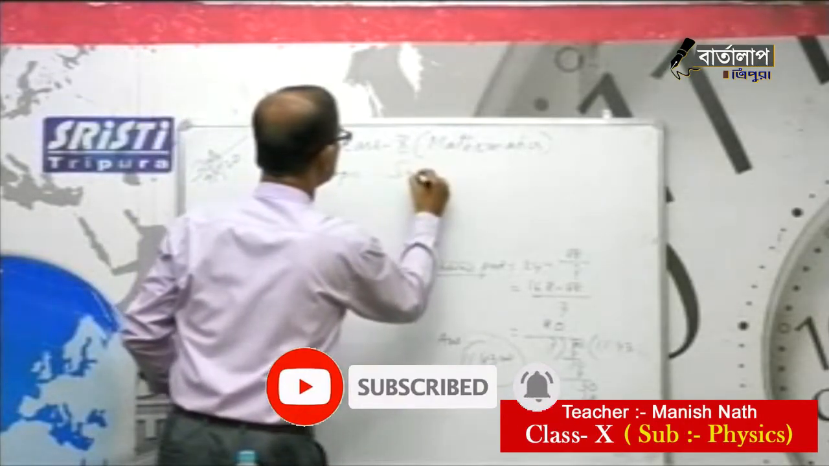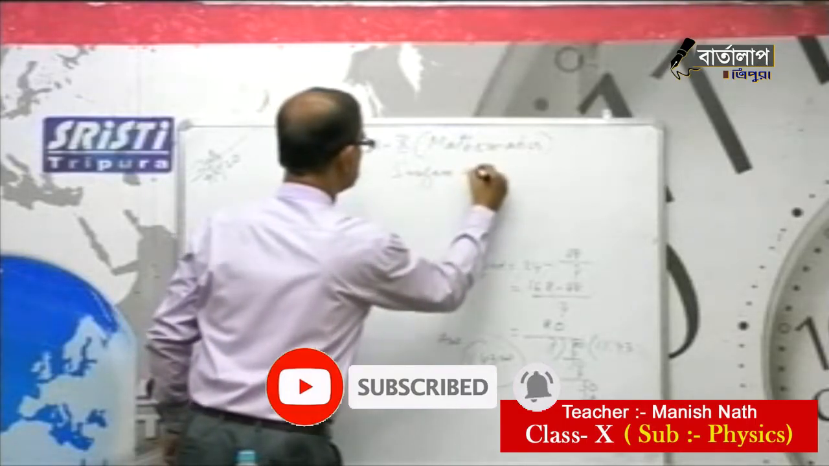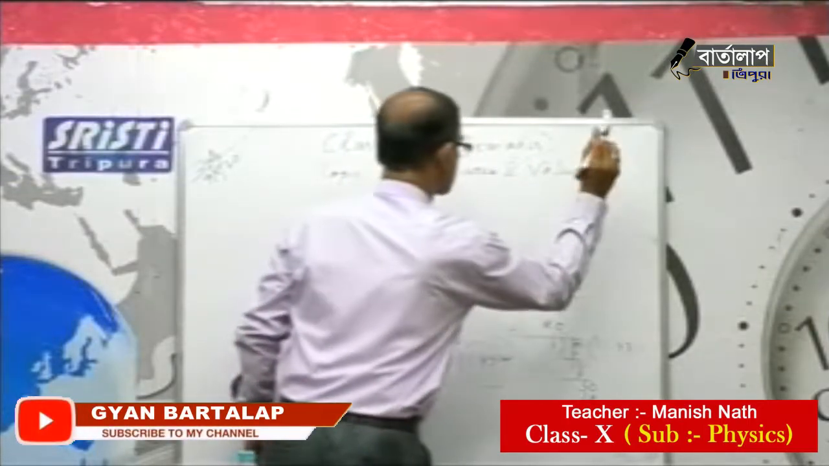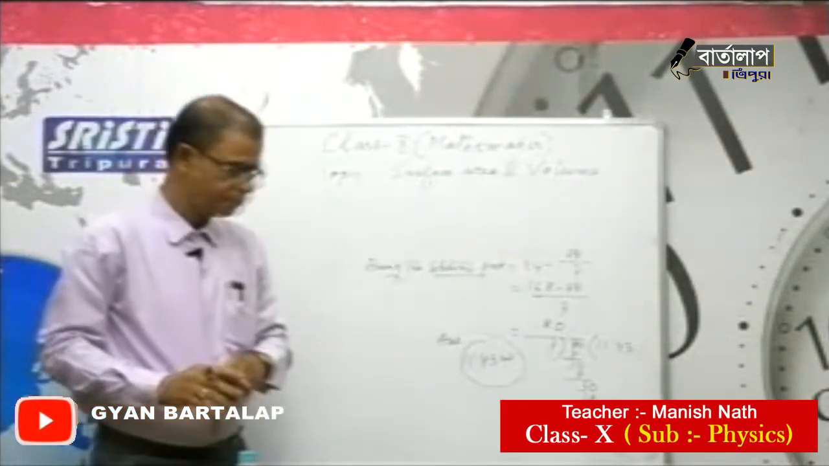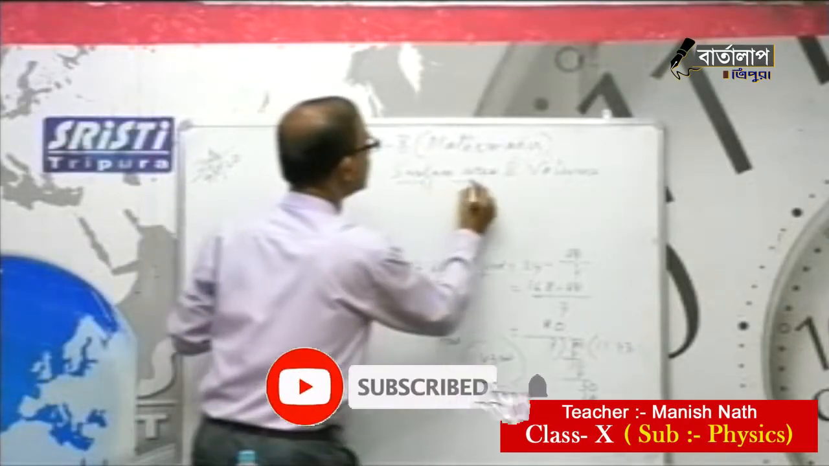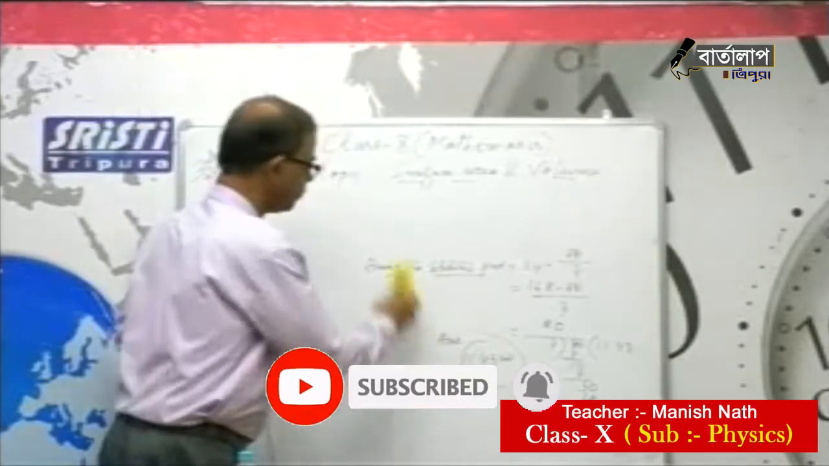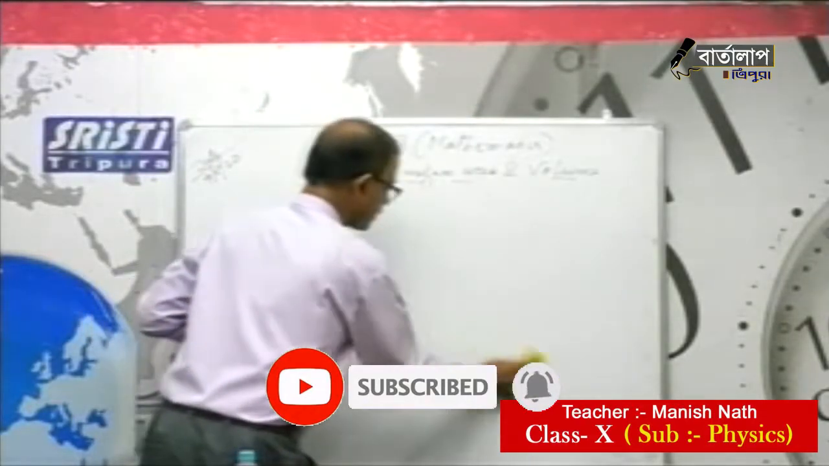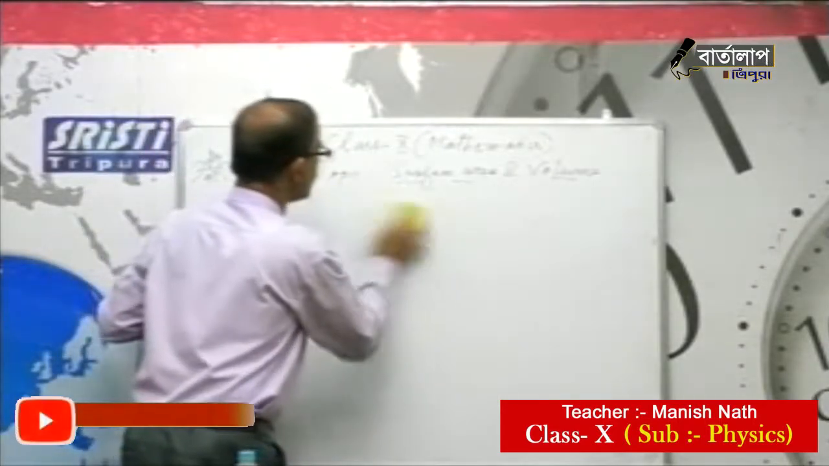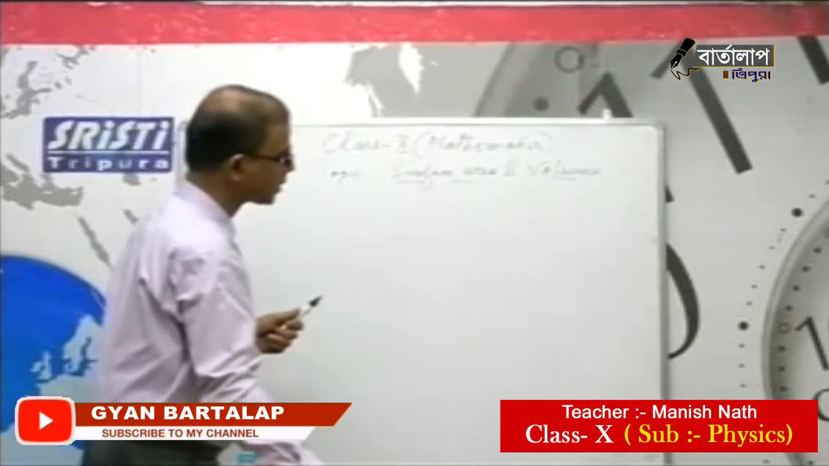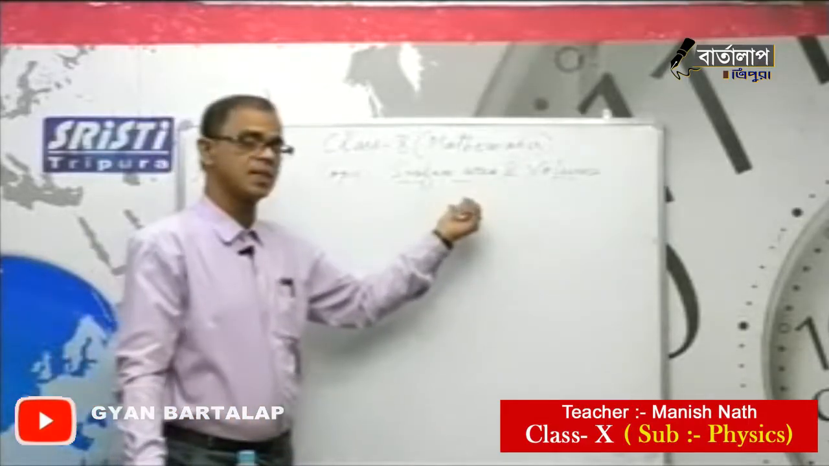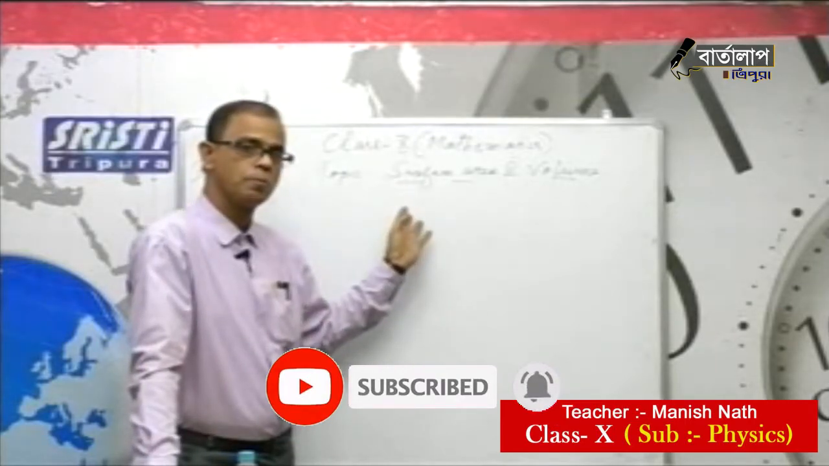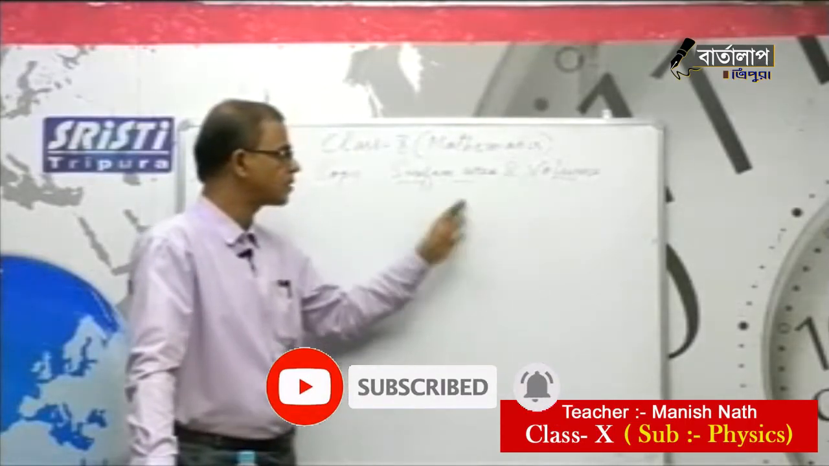Surface area and volume. This is another big topic, a little hard also, and maximum sums come from this. Obviously in all board exams, one or two questions will be from this topic. And what is deducted from this topic? Yesterday I already told, from this topic only the first term is reduced, nothing else.